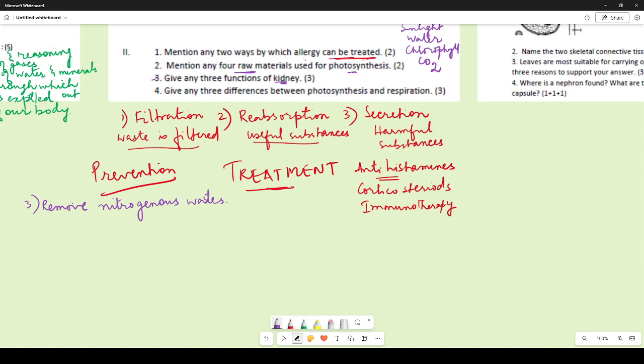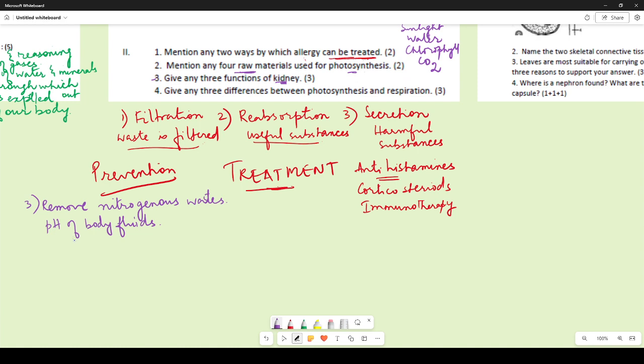All right. Now, other part is it helps to maintain the pH of body fluids. Now, pH is an indicator which tells us how acidic or how alkaline something is, what is the level of acidity or alkalinity. Like water is pH neutral.